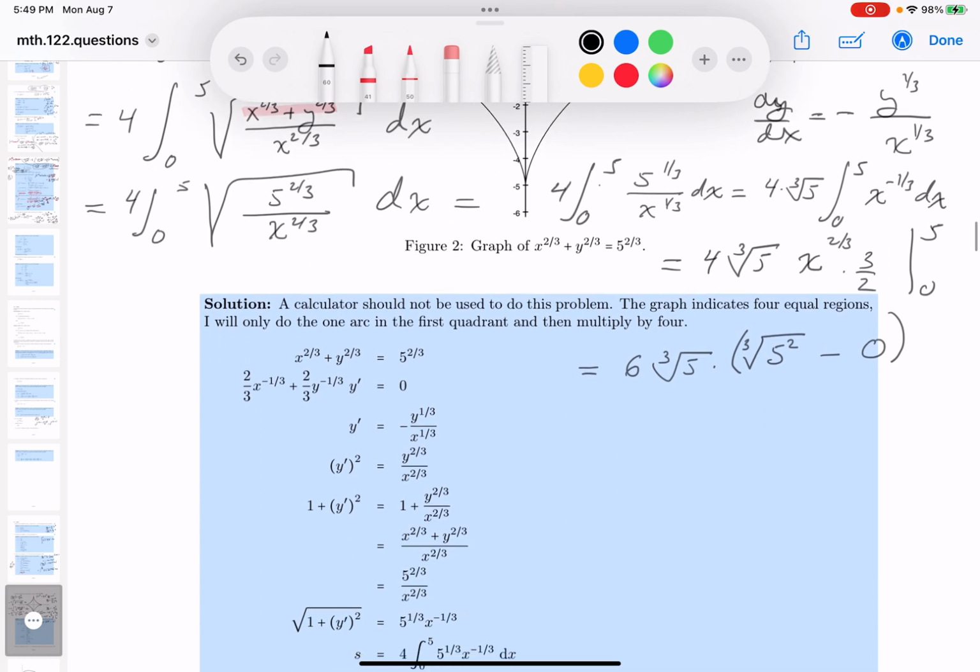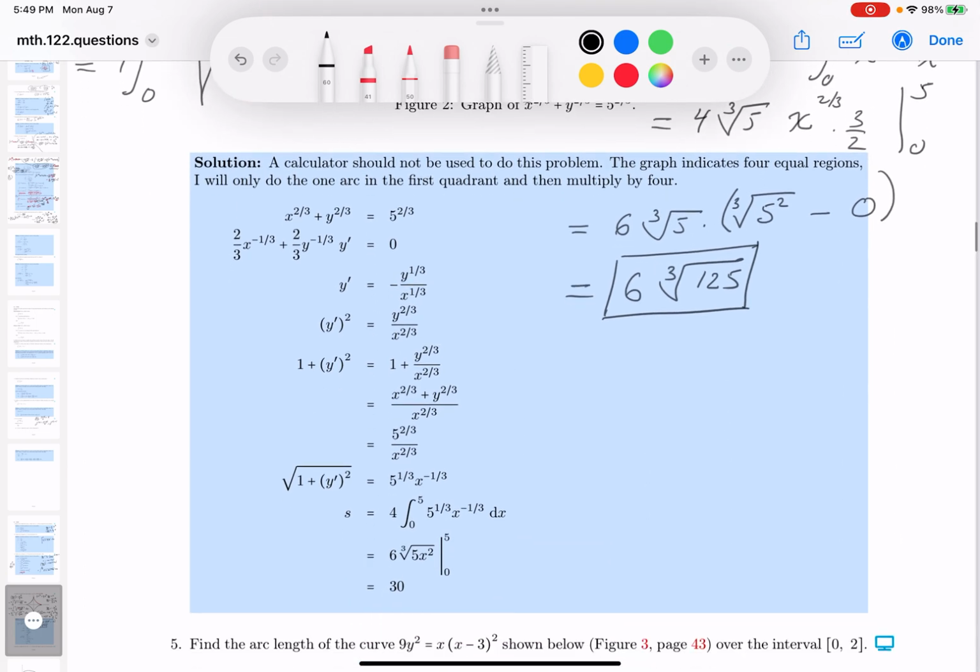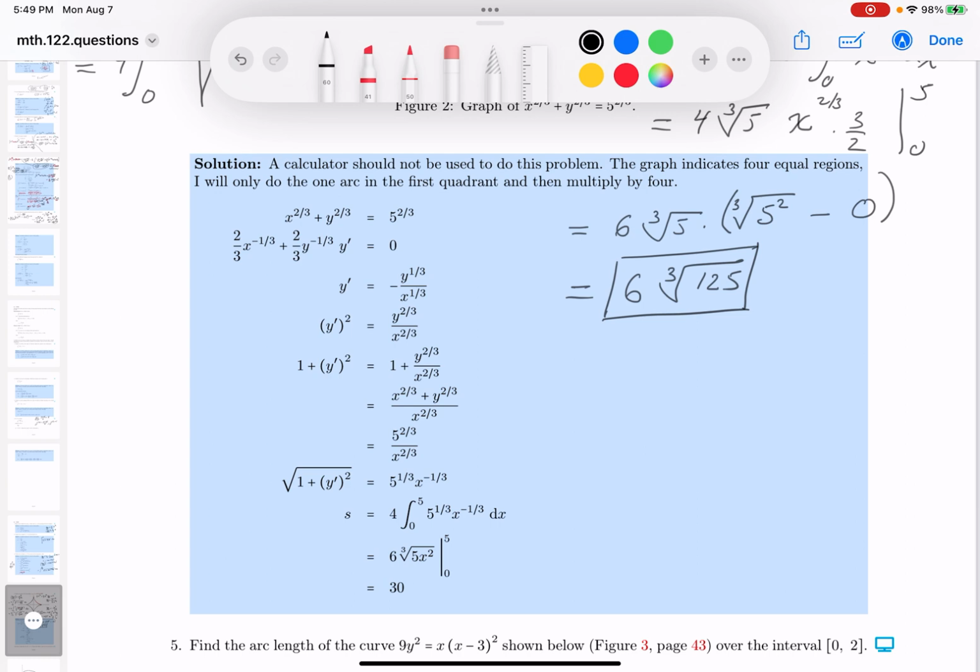I think I can move on. You get 6 times the cube root of 125. Put a box in that. Again, I want to point out, graders are often looking for an answer. I notice I put an answer down and I could have made it simpler. The cube root of 125 is simply 5. 6 times 5 is 30.